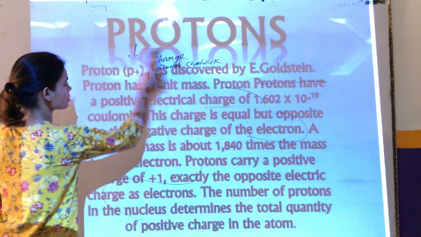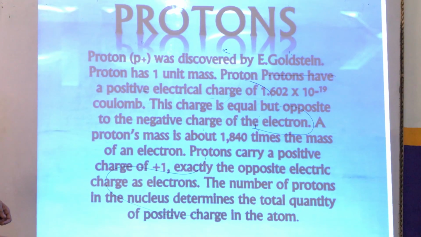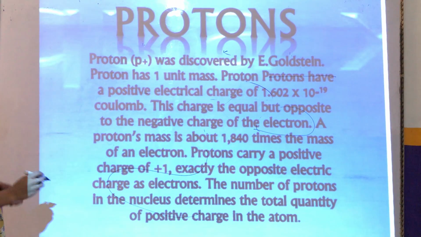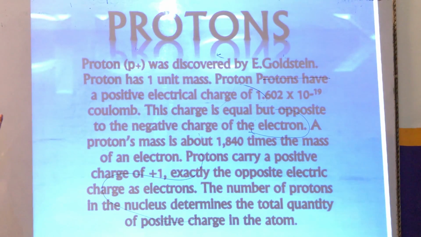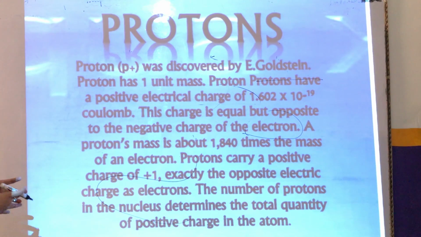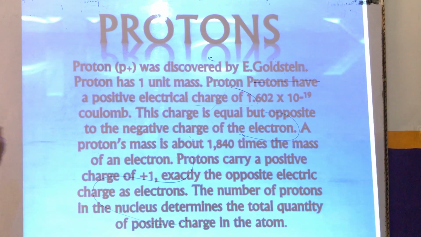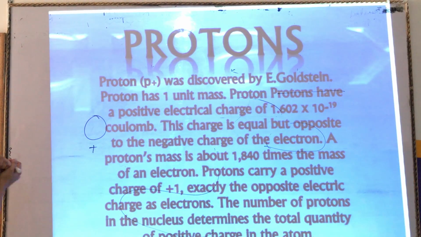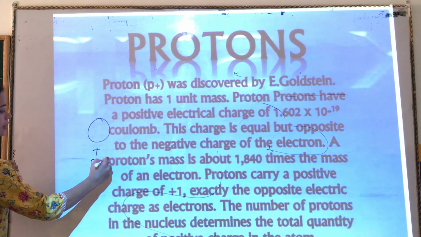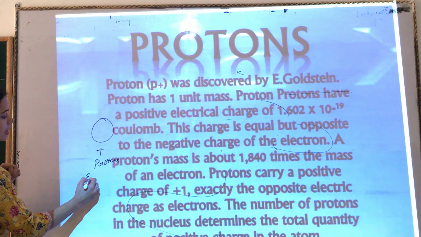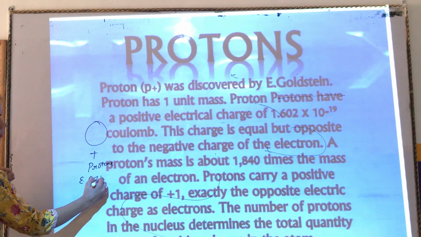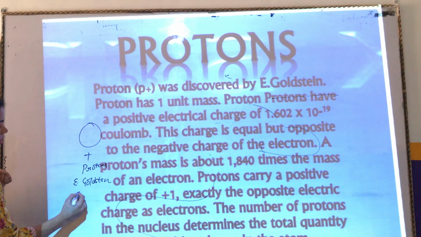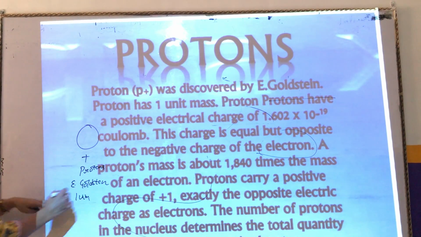The next thing is protons. Protons are positively charged. They were discovered by E. Goldstein. He did an experiment, and by that experiment he came to know that atoms also have some positive charges which are called protons, and this experiment was conducted by E. Goldstein. Their mass is 1 unit mass.